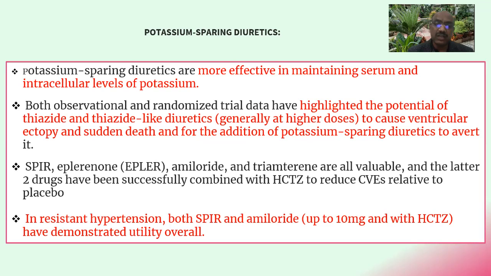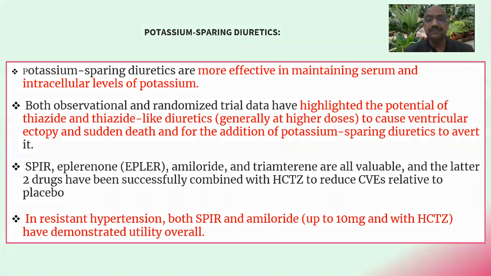So we have spironolactone, eplerenone, amiloride, triamterene. They are all valuable, and the latter 2 drugs have been successfully combined also. Triamterene and amiloride, when combined with hydrochlorothiazide, have been shown to be effective in reducing cardiovascular events. In resistant hypertension, both spironolactone and amiloride up to 10 milligram, together with hydrochlorothiazide, have demonstrated utility overall.